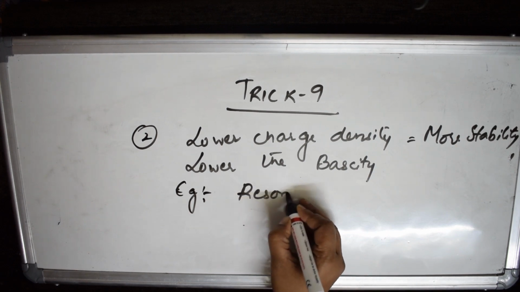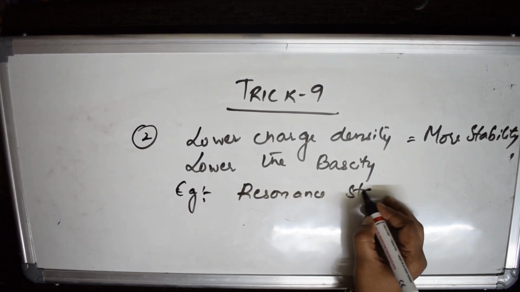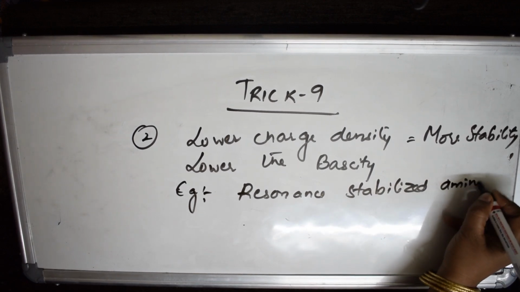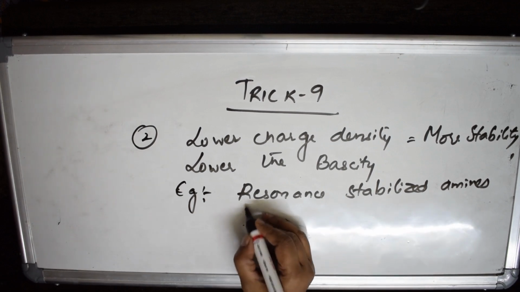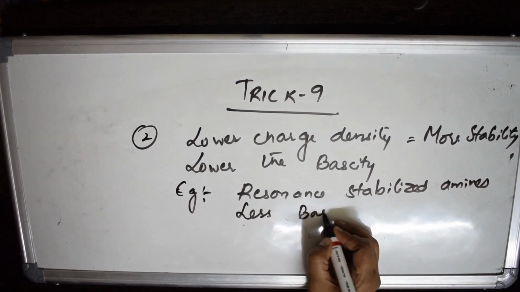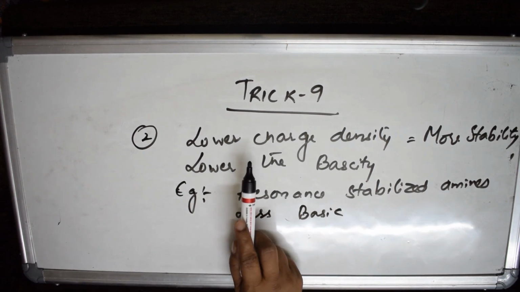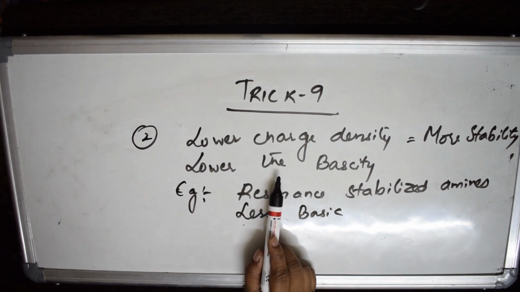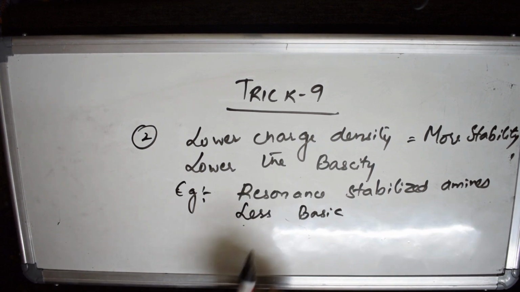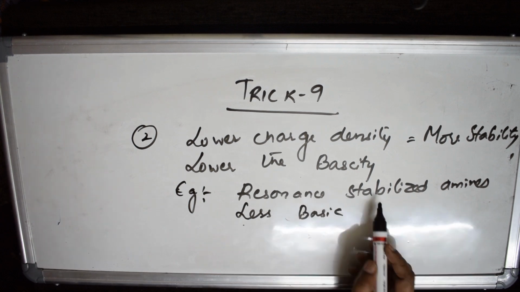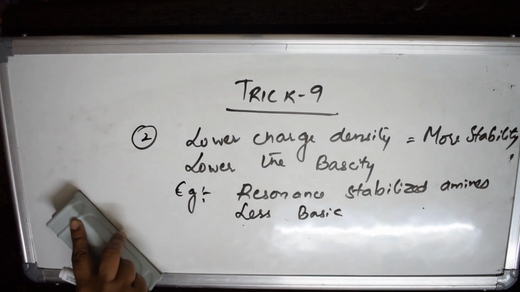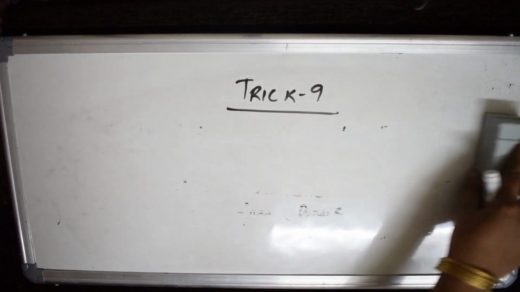Resonance stabilized amines. Whether they are more basic or less basic, they are less basic. Let us see the concept about this. Note this: first of all, lower charge density means it is more stabilized. If it is more stabilized, it is the least basic in nature. So I have taken an example. Let us draw the structure and see. I said resonance stabilized amines are less basic in nature.